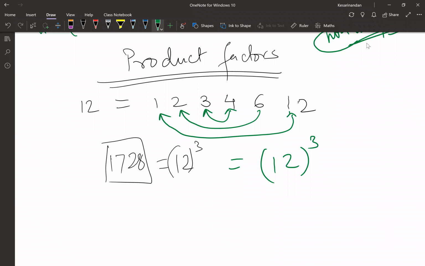Now, the number of ways in which you can write 12 as a product of A and B, how many times can you do that?